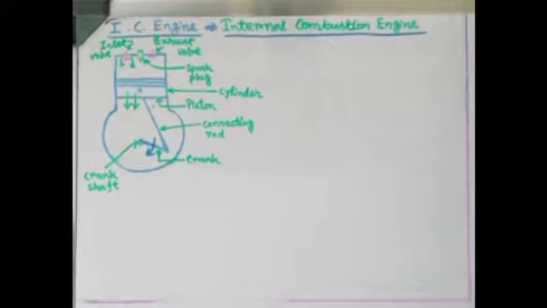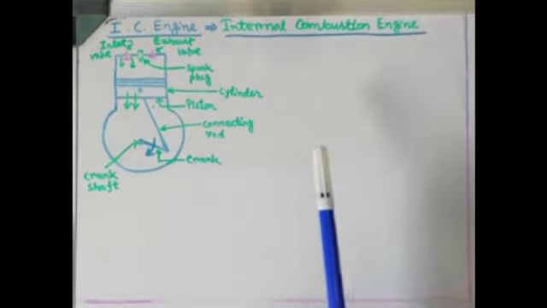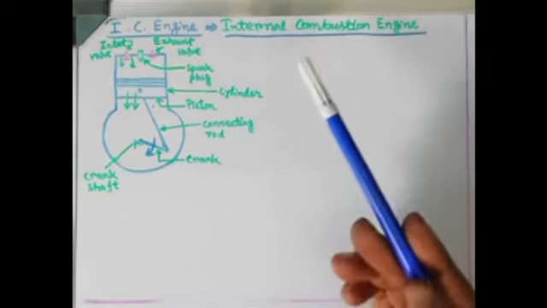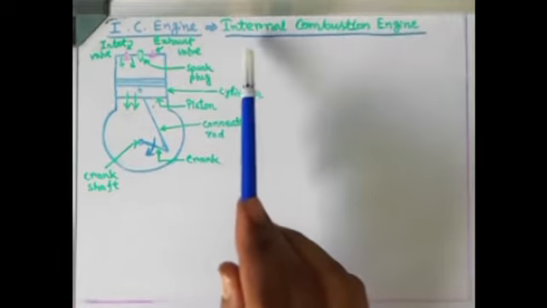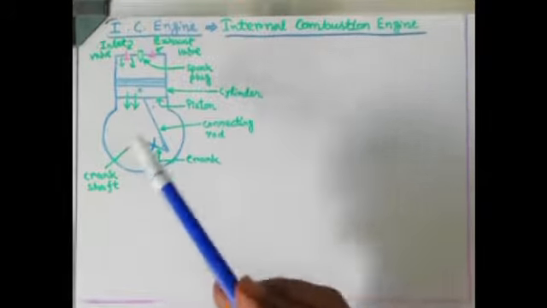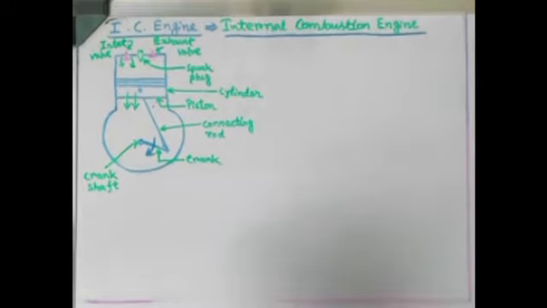Now with the help of that motion you can produce electricity if you couple it with a generator, and if you couple that output with a wheel, then you can run an automobile. That way we can say internal combustion engine is a very important prime mover. Prime mover means which can produce some motion. It's a very important prime mover by which you can produce electricity, or you can also drive any automobile.